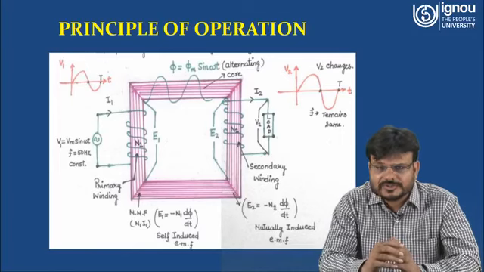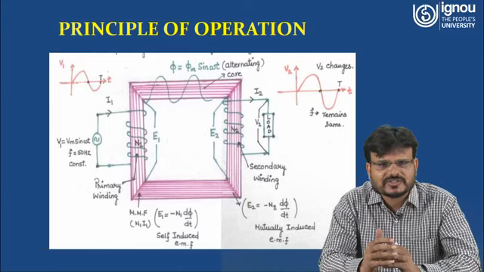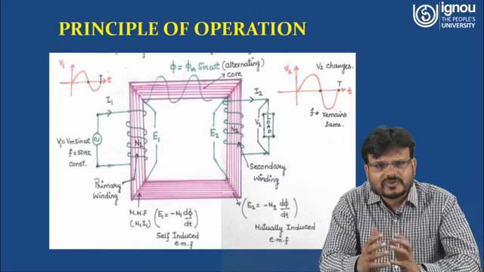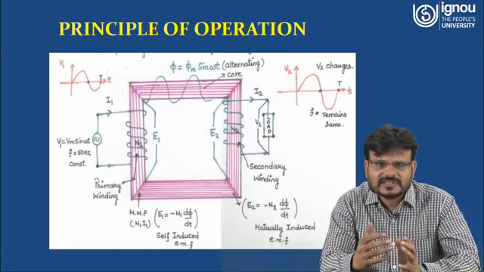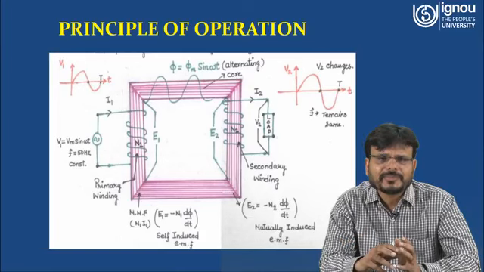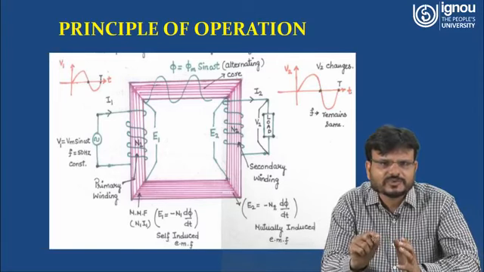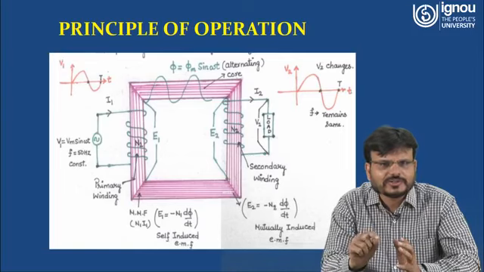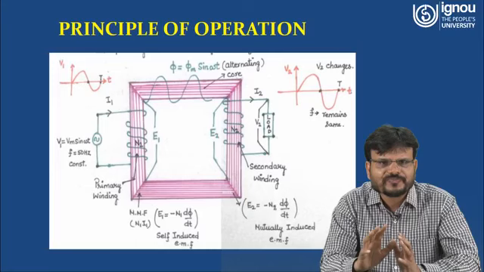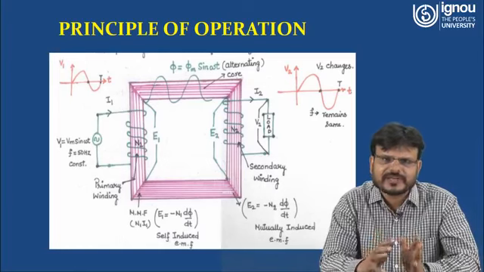Now here you will notice this minus sign is coming. Why is this minus sign coming? It is due to Lenz's law. What does Lenz's law state? It always opposes the cause. The cause is what? E1 is an output, and E1 is produced due to which quantity? Due to the applied voltage V1. So this E1 will oppose the applied voltage V1. That's why it is denoted with a minus sign due to Lenz's law, and N1 d phi over dt due to Faraday's law. So what have we done now? We are able to get the induced EMF E1 at the primary side, right?